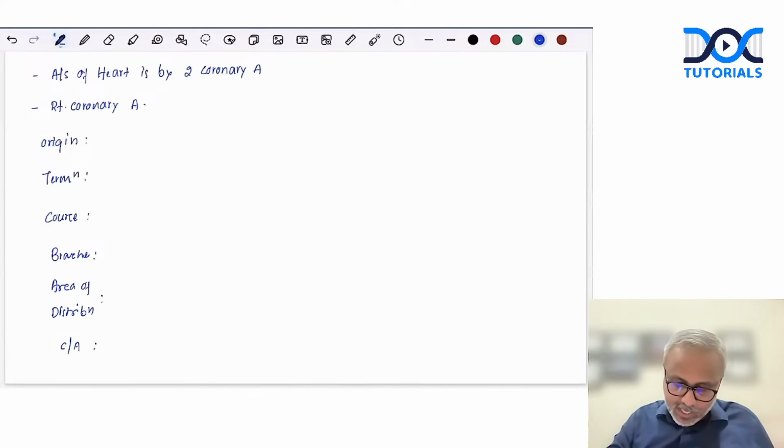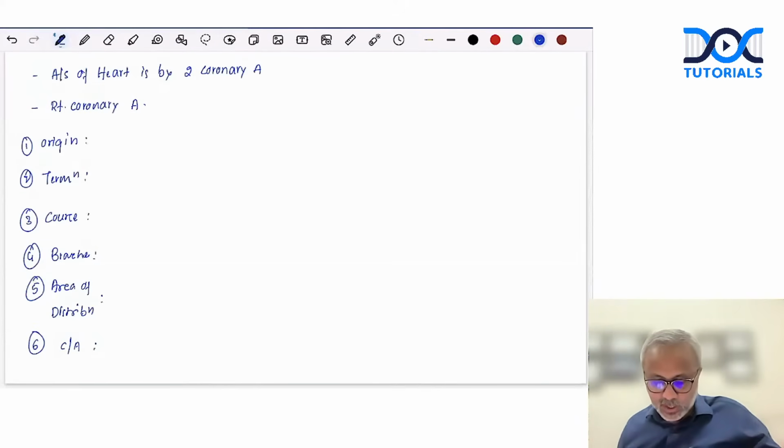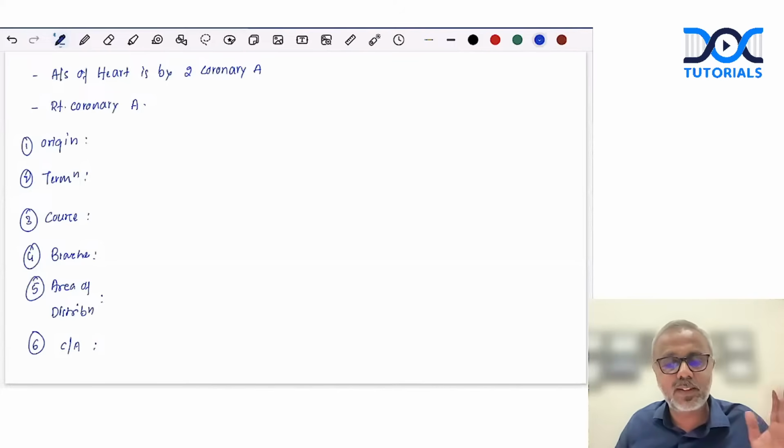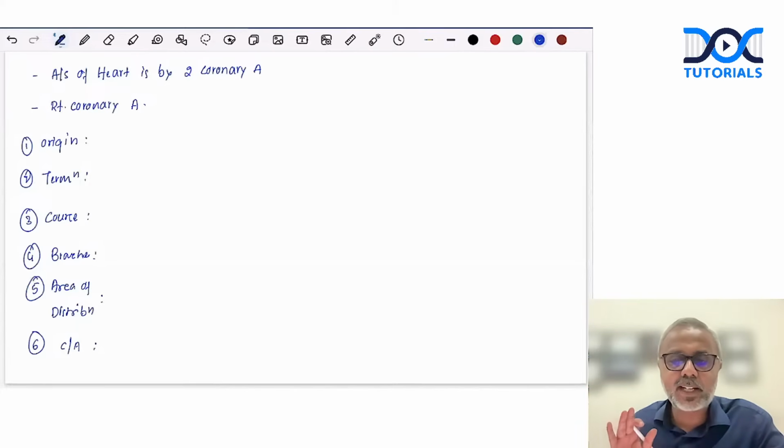Imagine if you can describe the arterial supply of the heart for a single artery under these headings. Nothing else is required, right? You are structuring your answer so beautifully that the examiner would need to spend only a few seconds to go through what you have written. The same we need to do for the left coronary artery, with the same headings. This itself you can convert into a beautiful table. But in the arterial supply of the heart, the examiner will definitely expect you to draw a diagram of the arterial supply. Let's try to understand how we do it.